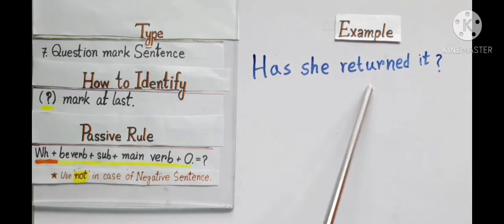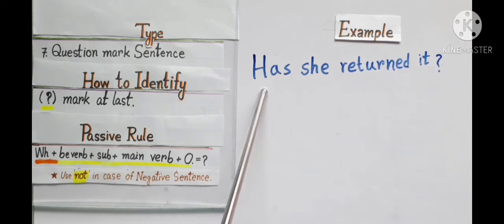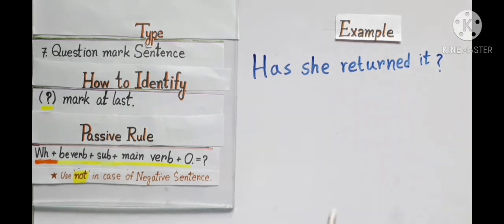Has she returned it? A question without WH because the word has is not a WH word. From the verb point, the sentence is have, has, had plus V3 type, and to make it passive we have to use have, has plus been plus V3 in verb part.